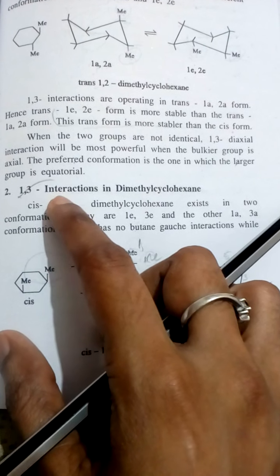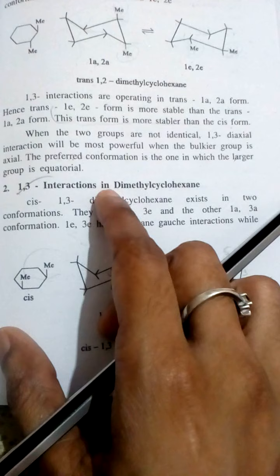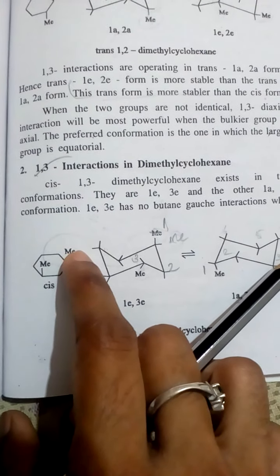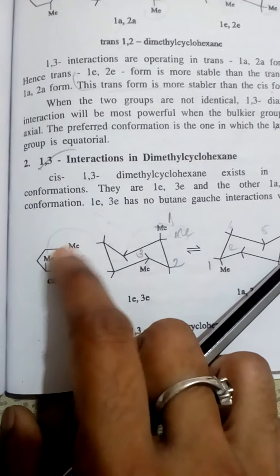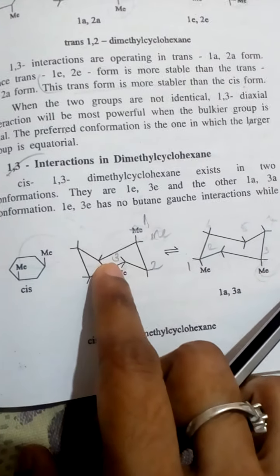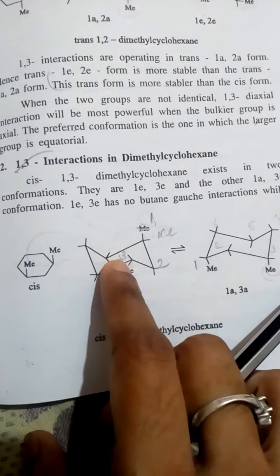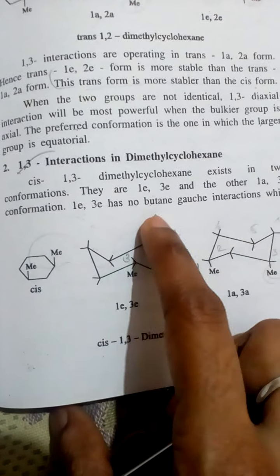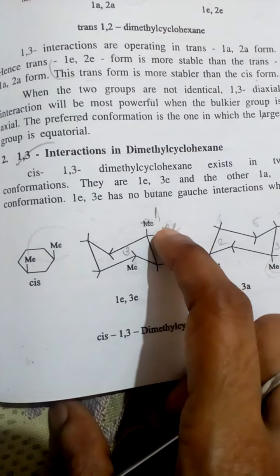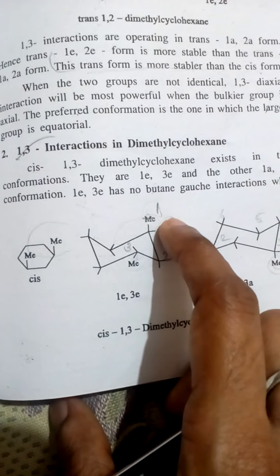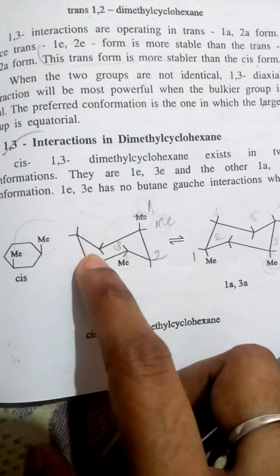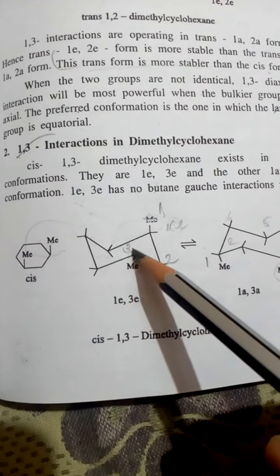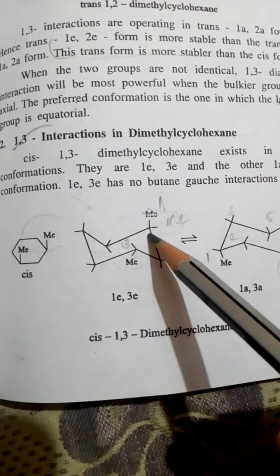Coming on to the 1,3 interaction in dimethyl cyclohexane. Here the 1,3 is a cis form, present on the same side. Here is the chair conformation of this dimethyl cyclohexane. It is a cis form and it is a trans form. The first position is 1E. Coming on to the third position, 3E, because it is in the downward direction, it is also parallel to this axis.